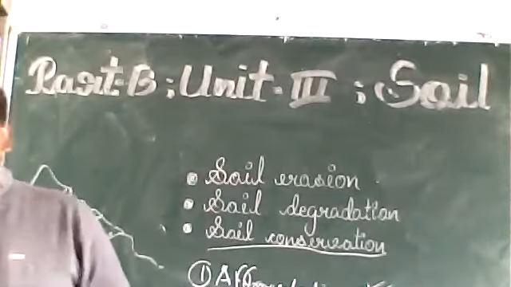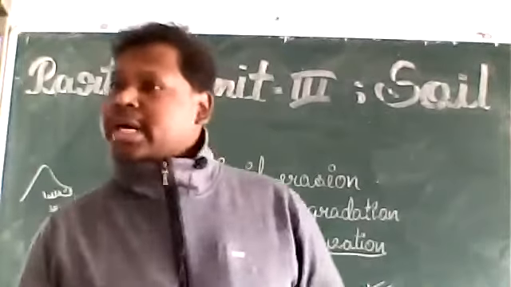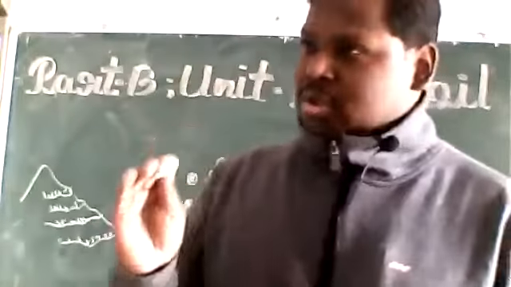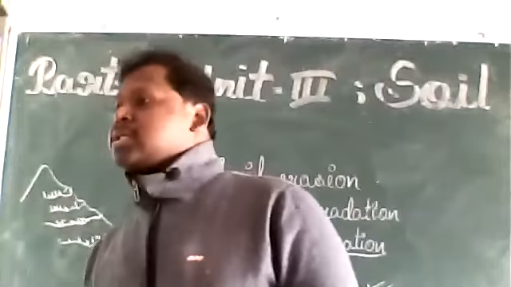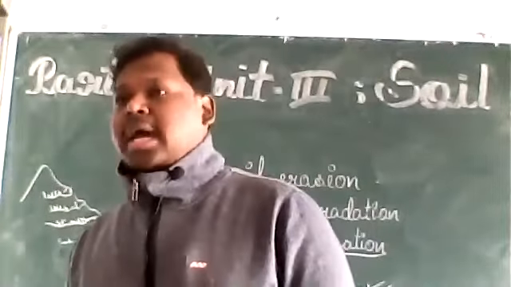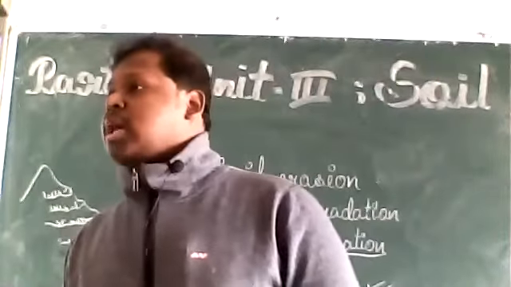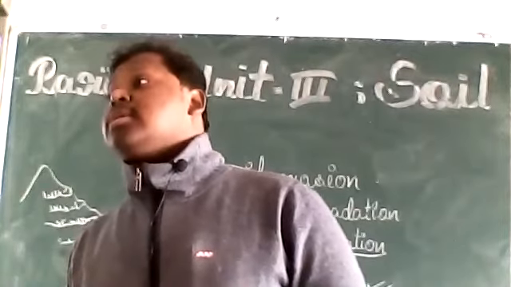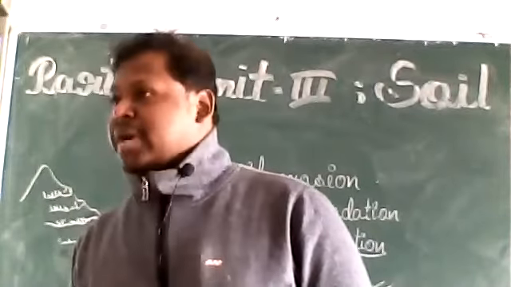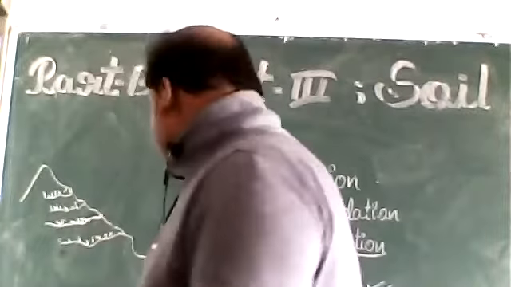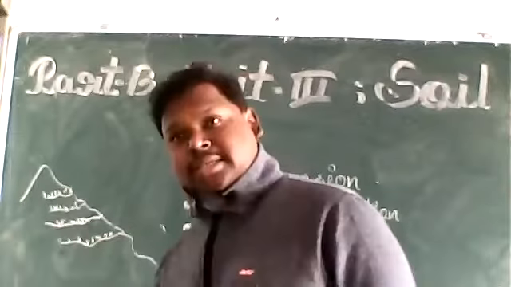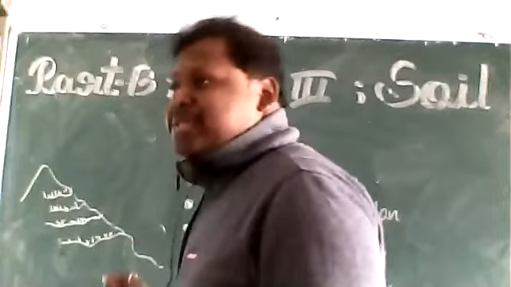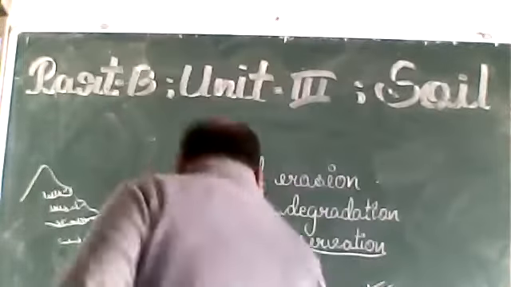In that way, the soil fertility is totally deteriorated compared to the previous portion. So this process is called slash and burn agriculture, and it is not suitable for maintaining soil fertility. It is one of the important causes of soil degradation. Clear? So stop slash and burn agriculture.